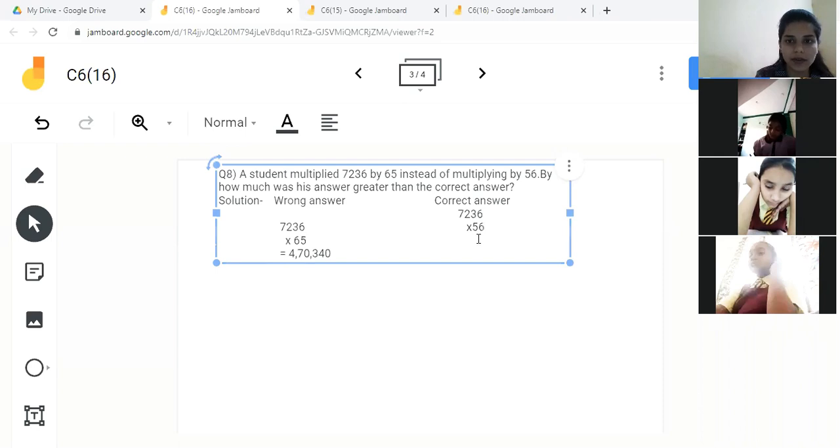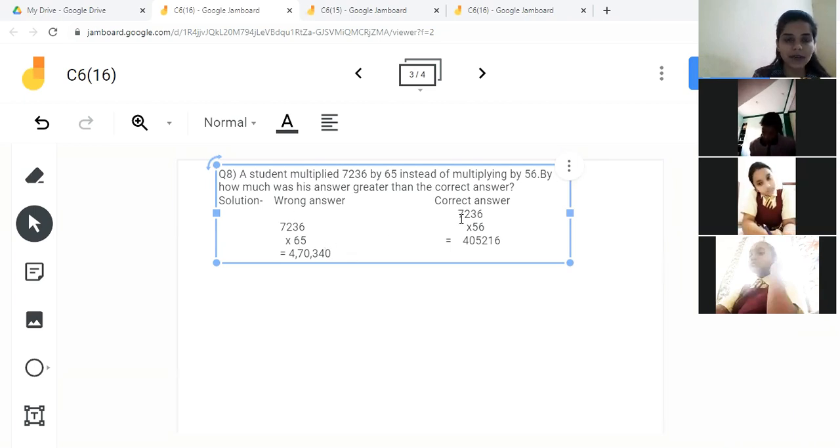So the answer will be what? So he had to multiply this 7,236 with the 56, but by mistake he multiplied with 65.